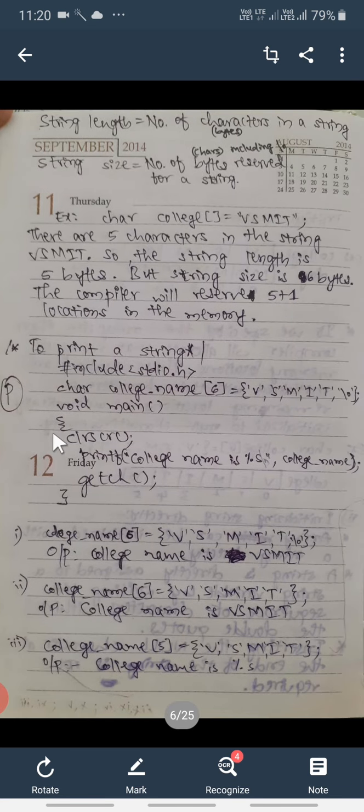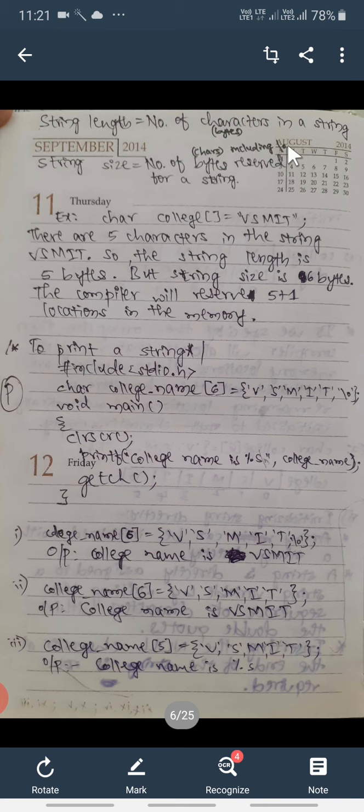Before going to this one, we will see two important terms: string length and string size. Try to feel the difference here. String length is the number of characters or bytes in a string, and string size is the number of characters or bytes including \0, that is the null character.